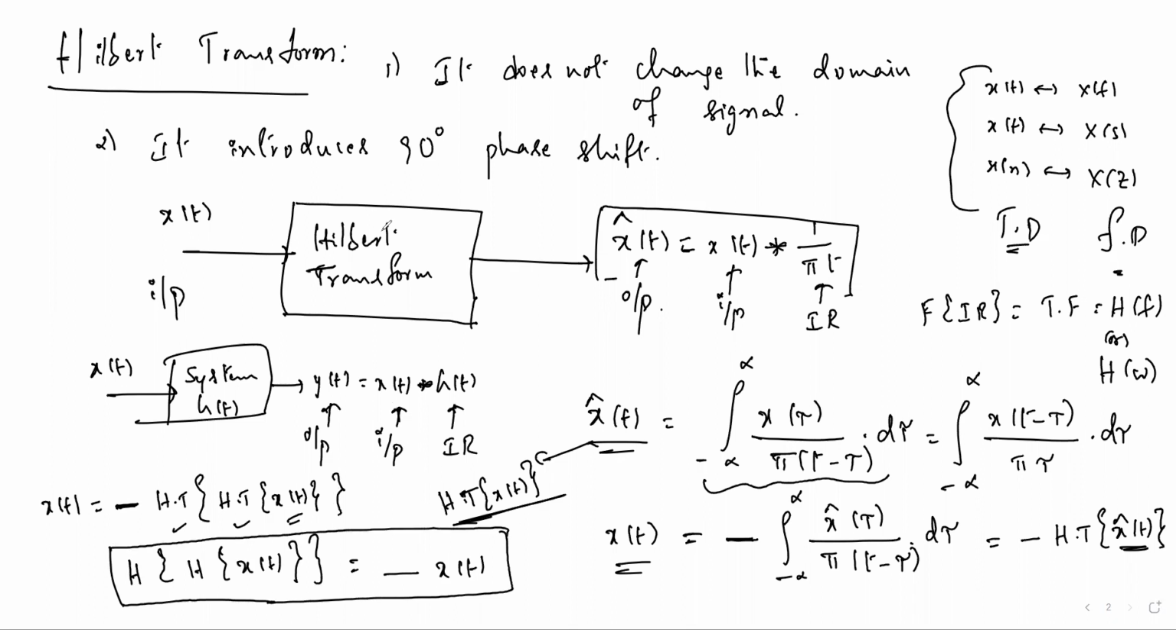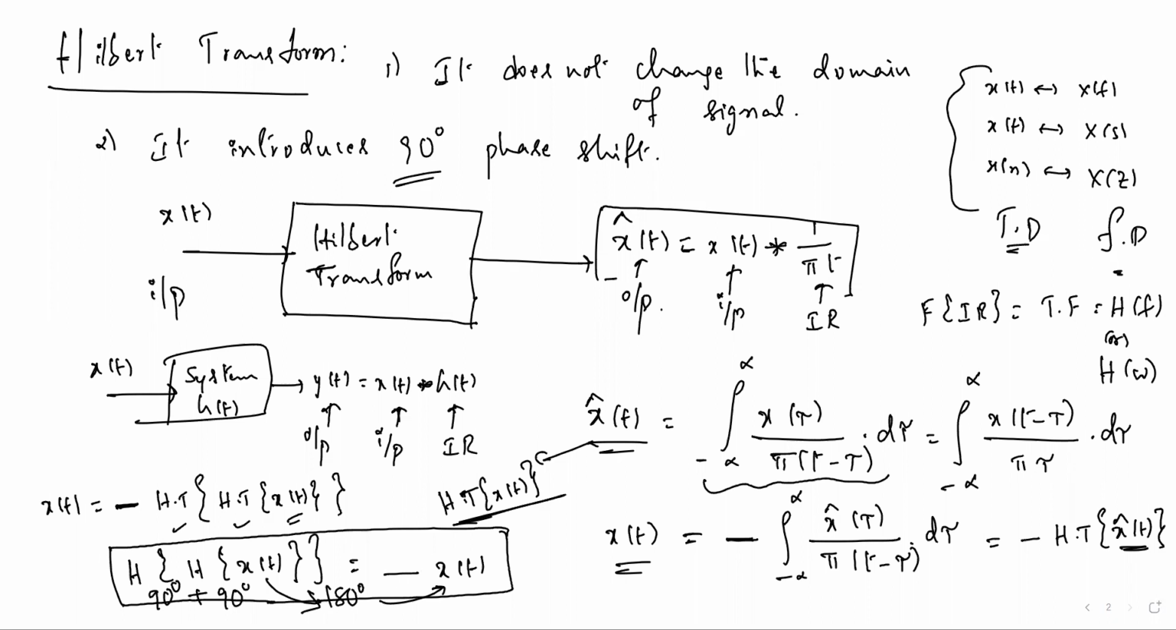What is the basic purpose of the Hilbert transform? We know it introduces a 90 degree phase shift. So if we apply the Hilbert transform once again, giving another 90 degree phase shift, totally we get a 180 degree phase shift. After a 180 degree phase shift, the signal will be inverted. That's why we get minus x of t.